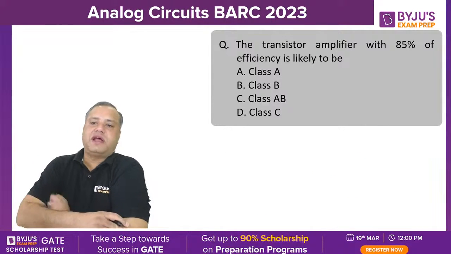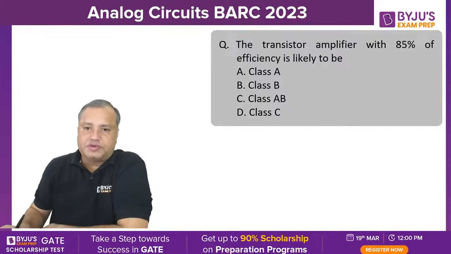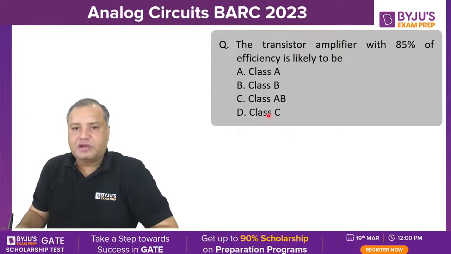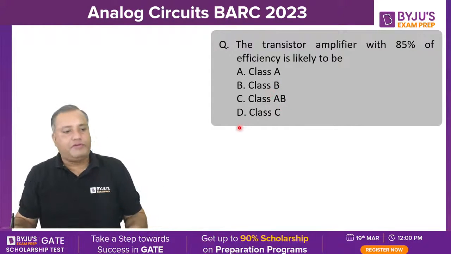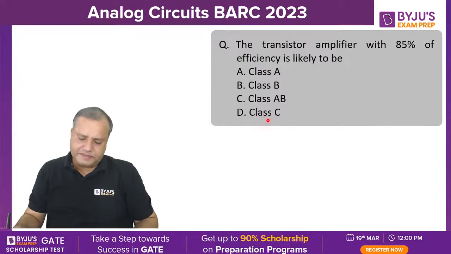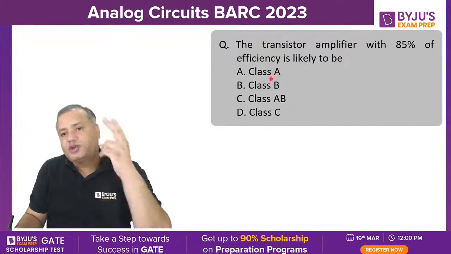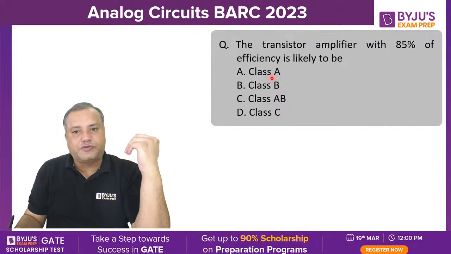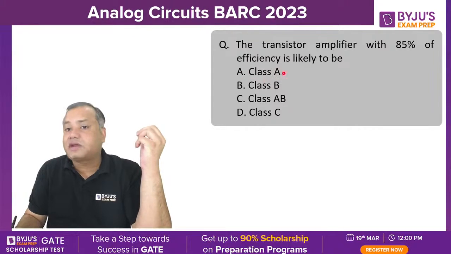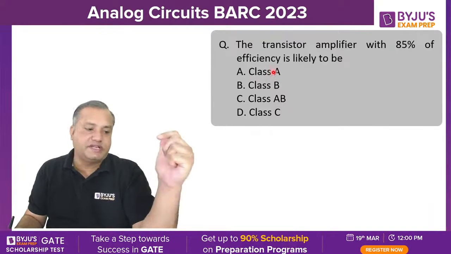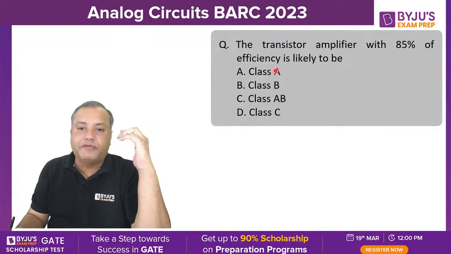Now, the transistor amplifier with 85% of efficiency is likely to. So, students, in the options you can see class A, class B, class AB, and class C. It means these are power amplifiers. For class A power amplifier, there are two categories: direct coupled and transformer coupled. The theoretical maximum efficiency of direct coupled class A power amplifier is 25%. The theoretical maximum efficiency of class A transformer coupled is 50%.